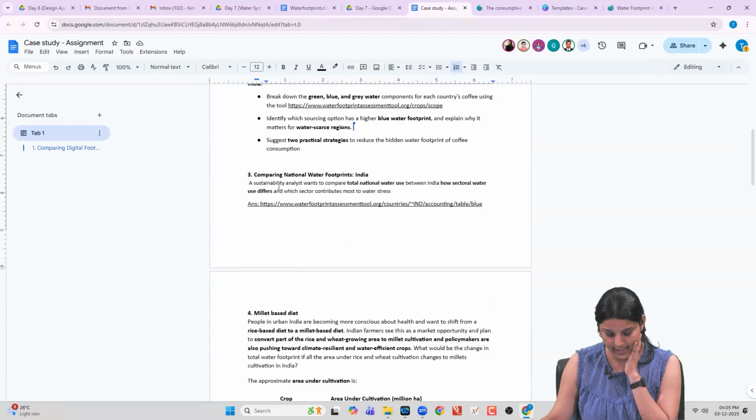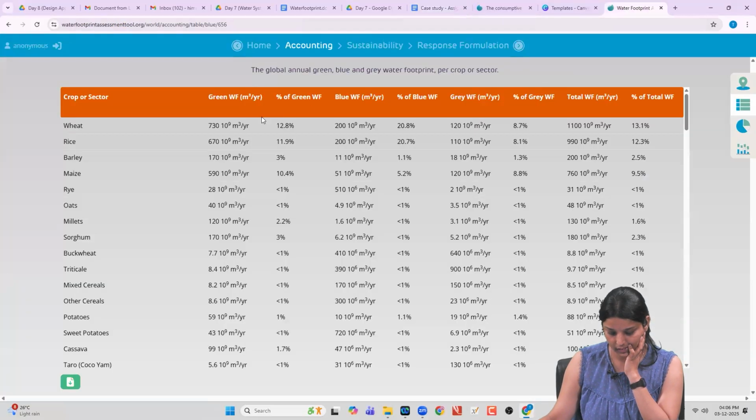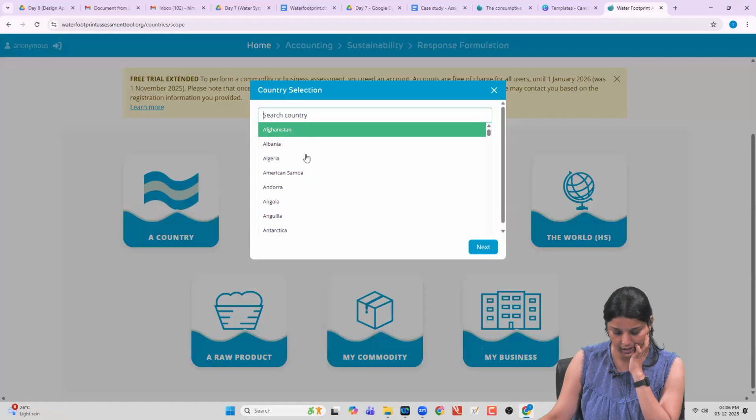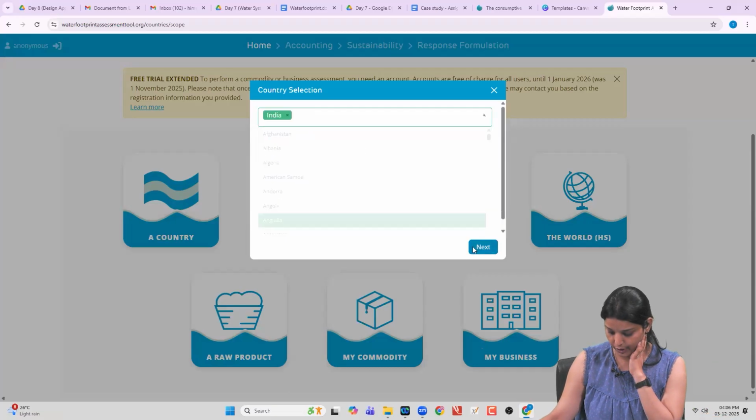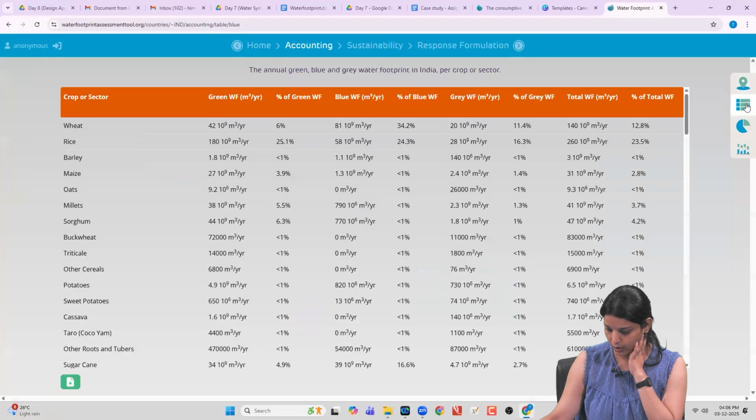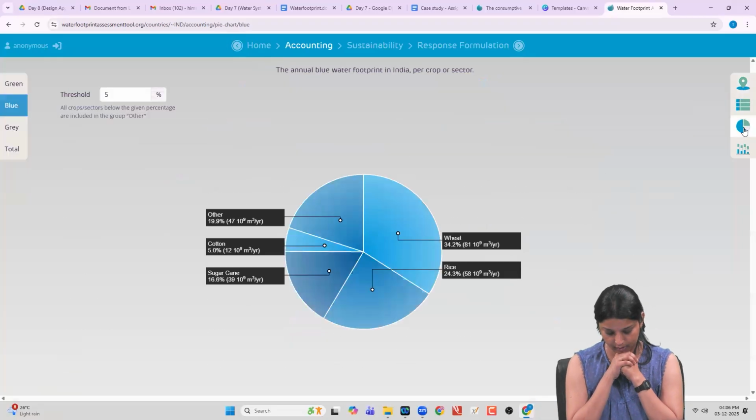Third question: a sustainable analyst wants to compare total national water usage for India for different sectors and see which sector contributes most to the water stress. You can head to the same website, click water assessment tool, click on country and then India. Look for India, and then you can look for this pie chart. We are looking at the blue water footprint over here for India.